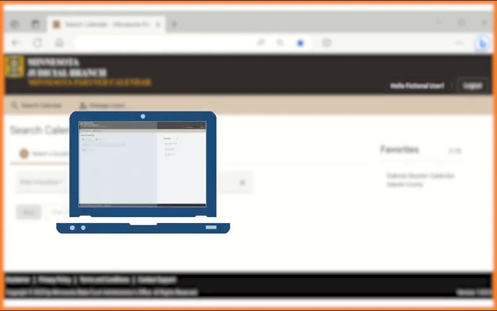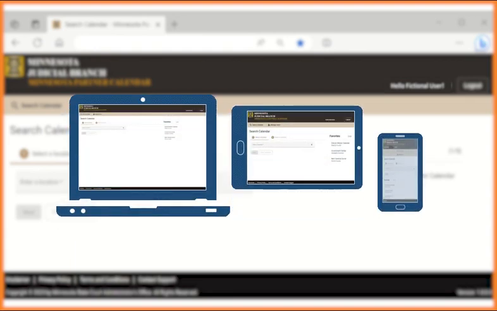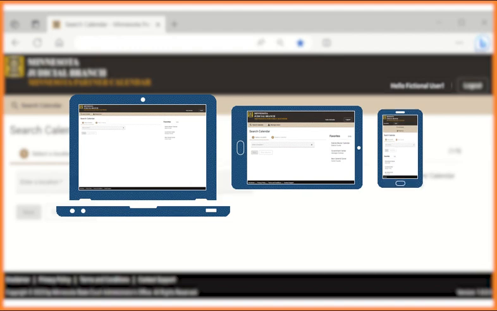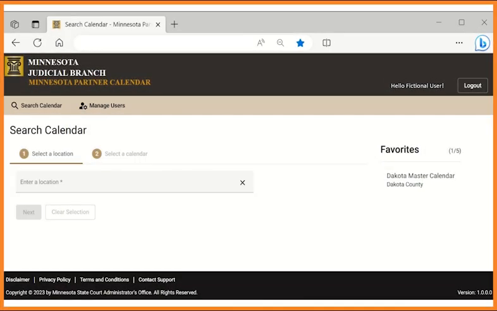Your view may differ slightly depending on the device used to access MPARC. The application is responsive to different screen sizes in order to keep the user experience consistent and accessible.